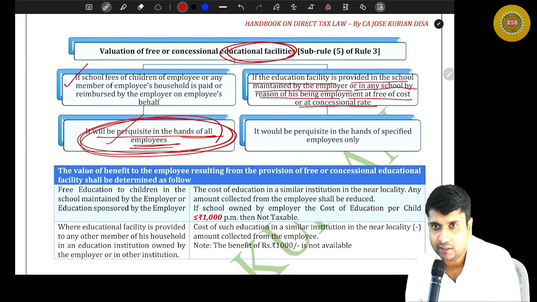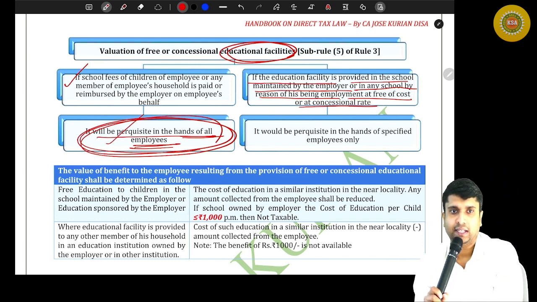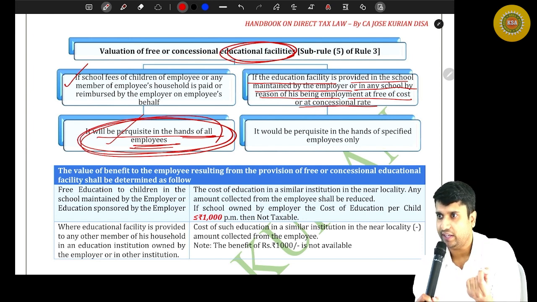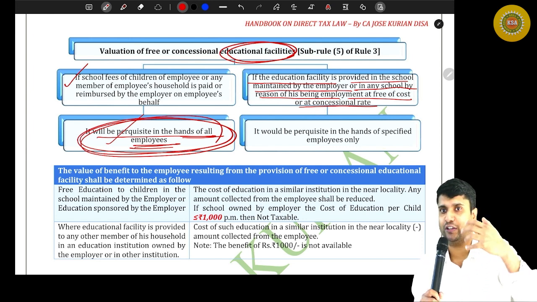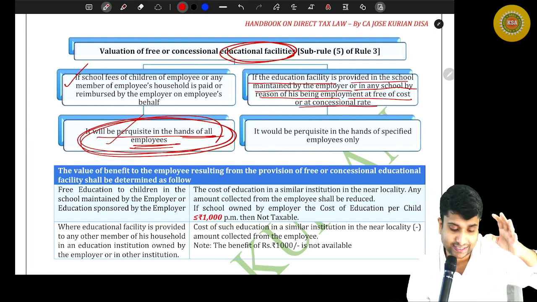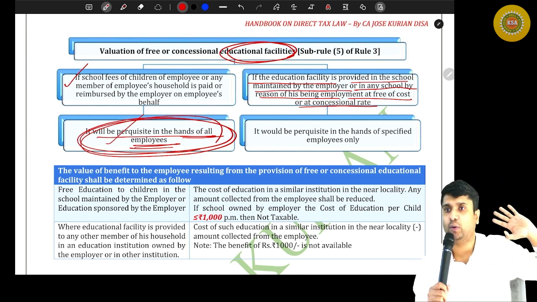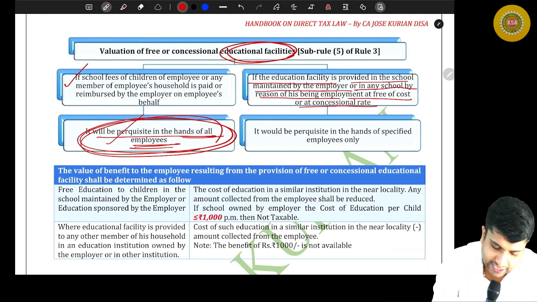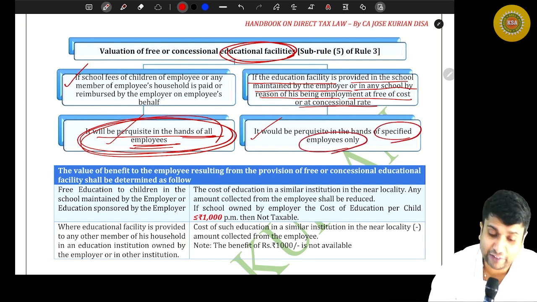Or the employer is the owner or sponsor of a particular school. The employee's children or members of the household are getting what? Free education. He doesn't need to pay anything, or he needs to pay only a concessional amount. In that case, it will be perquisite only if you are a specified employee.